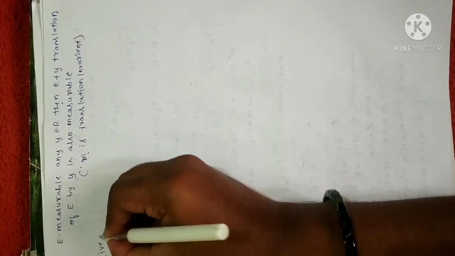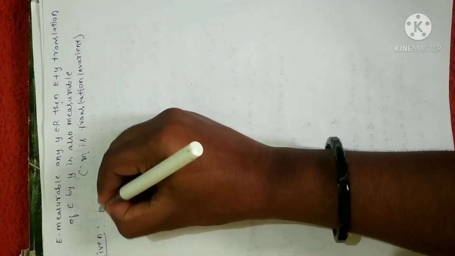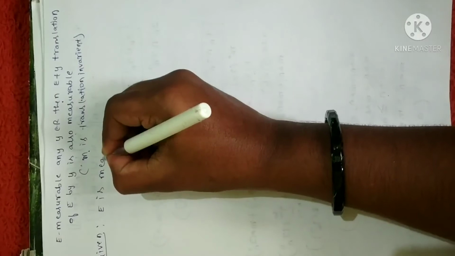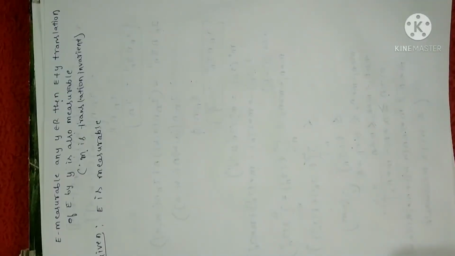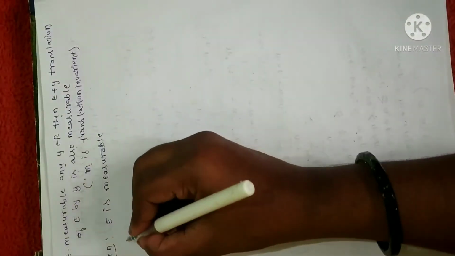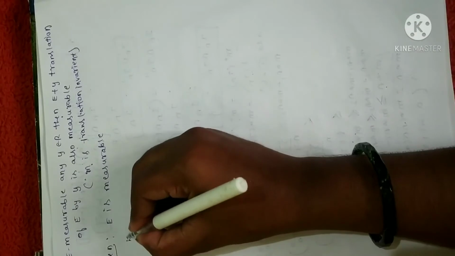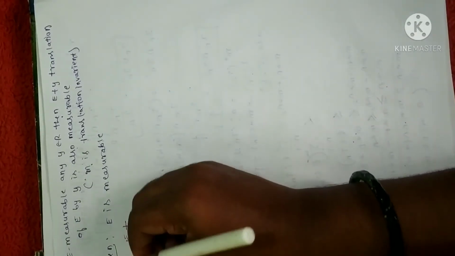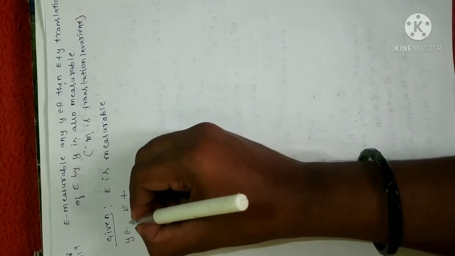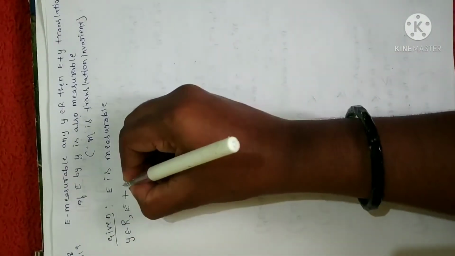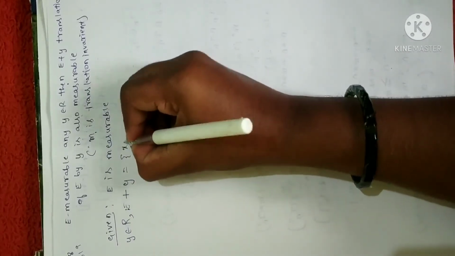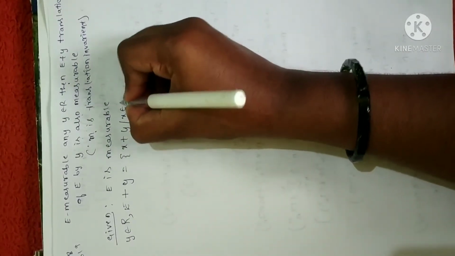What is the given data here? Given that E is measurable. Fine. So then I can write, while explaining the properties I have told you, suppose I take any real number y belongs to R, I can write E plus y as the set of x plus y such that x belongs to E.